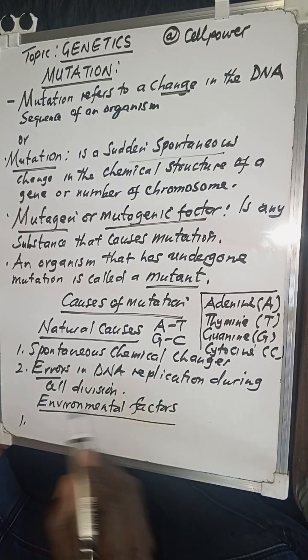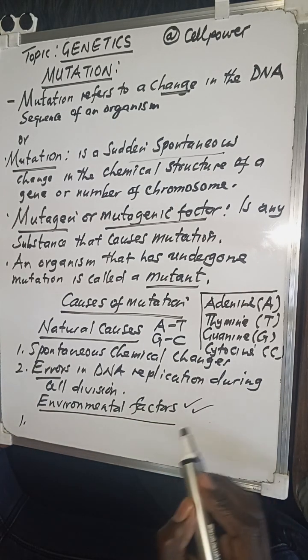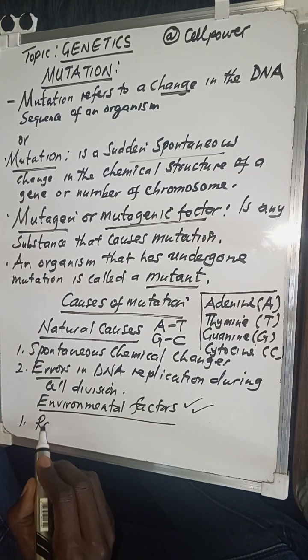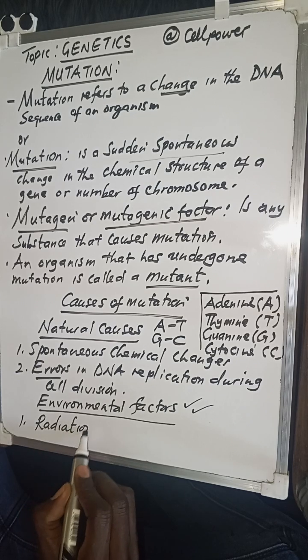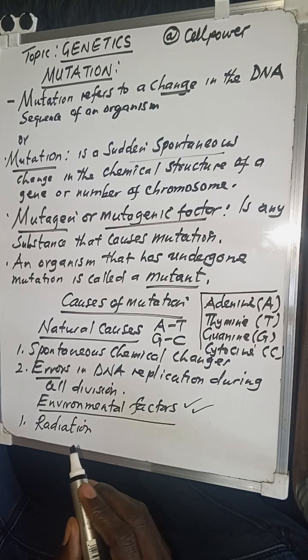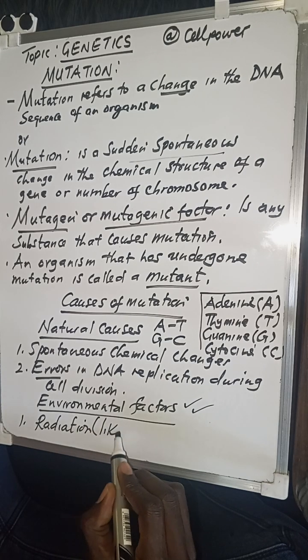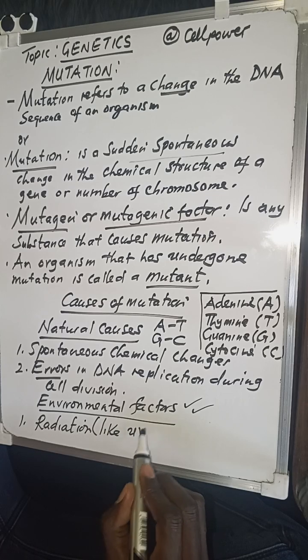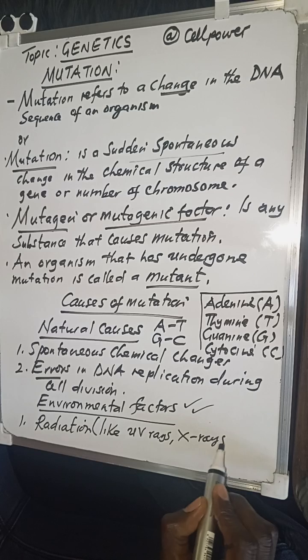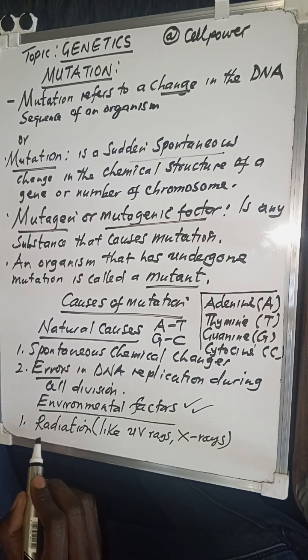Number one, when it comes to environmental factors, and this is what you're going to be finding more common in your exams, we can simply talk about radiation. Exposure to too much radiation can actually cause a change either in the chemical structure of a gene or the number of chromosomes. Radiation refers to things like ultraviolet rays or light. We can also talk about X-rays. This may actually contribute to that.